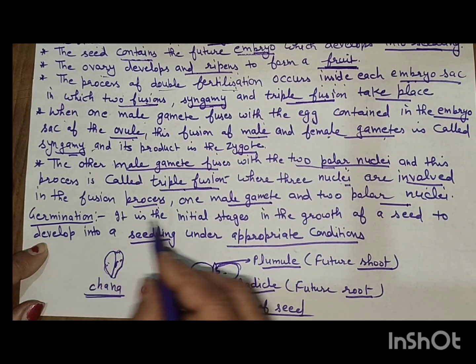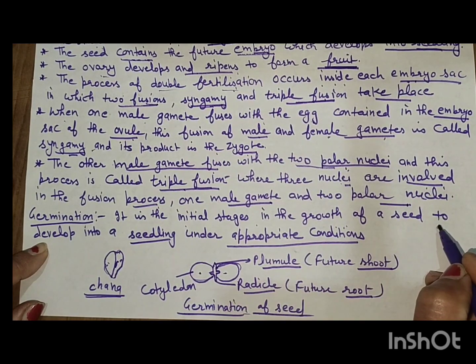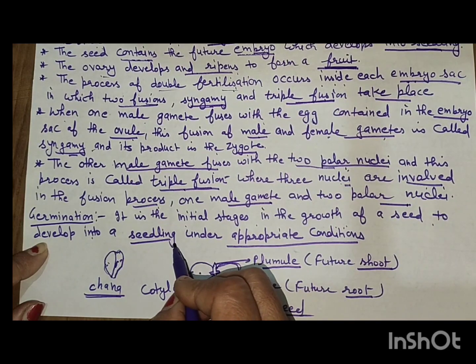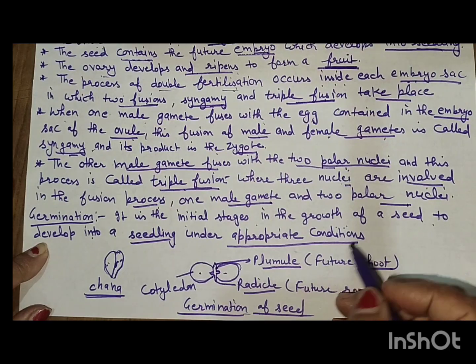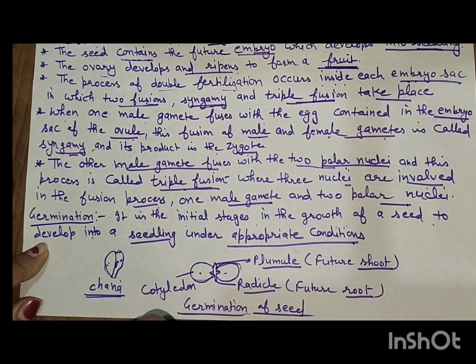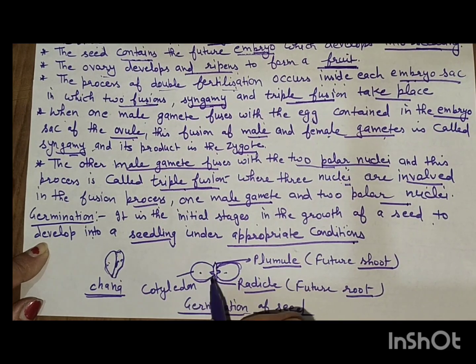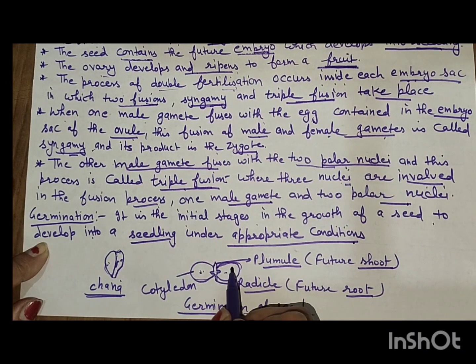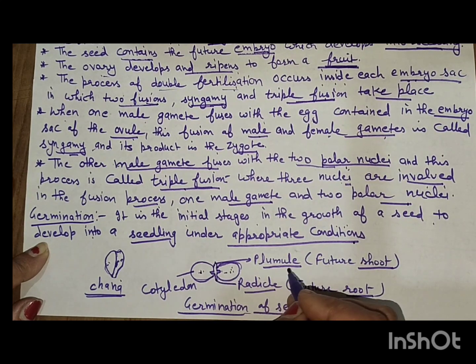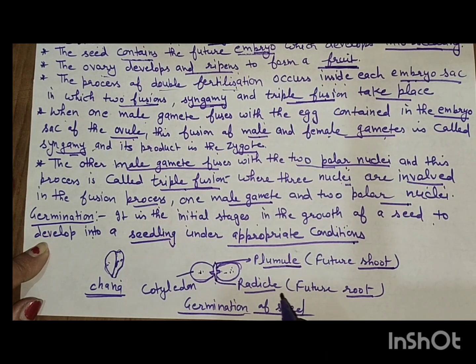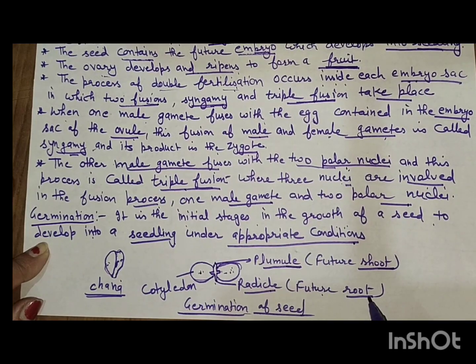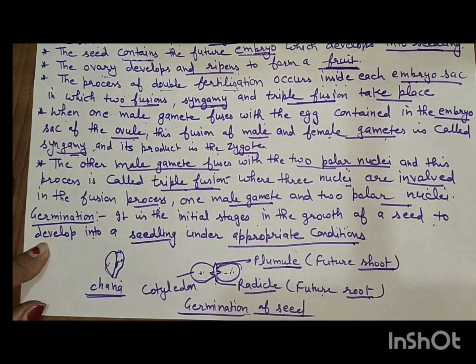Now, what is germination? It is the initial stage in the growth of a seed to develop into a seedling under appropriate or favorable conditions. This is the chana or gram. When we open this, there are two cotyledons, two white pieces. Inside this is the embryo. The upper part of the embryo is called the plumule, the future shoot or stem, and the lower part is the radicle. It forms the future root. This is the germination of the seed.